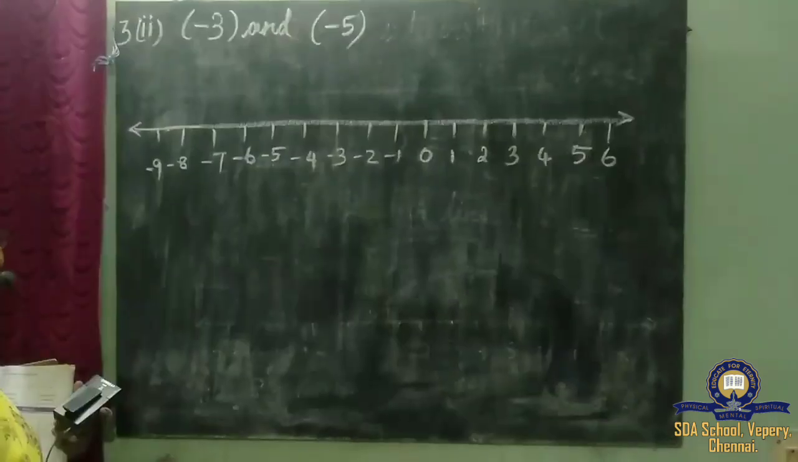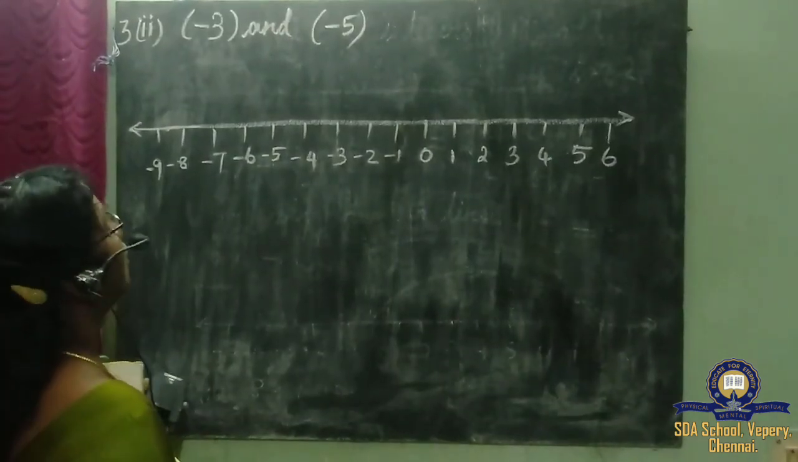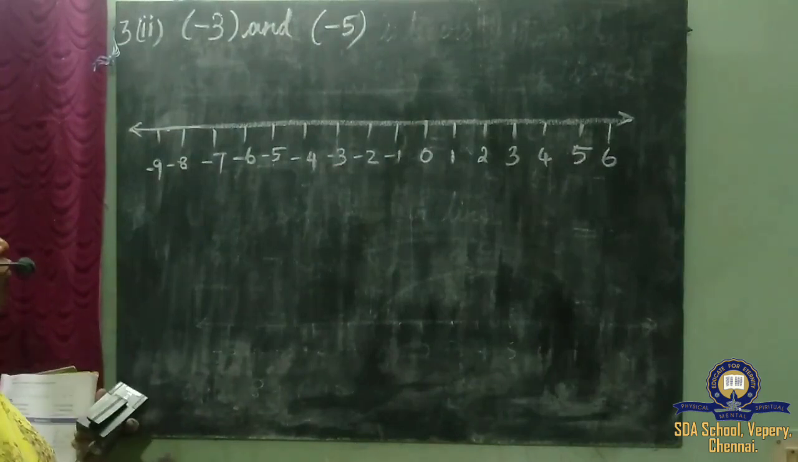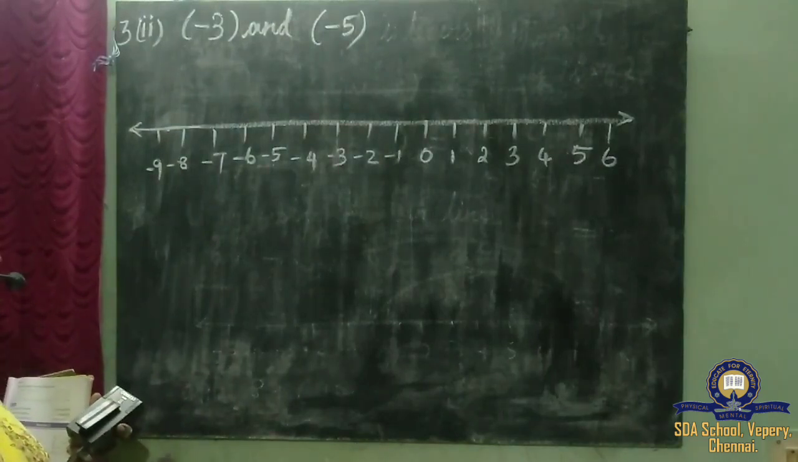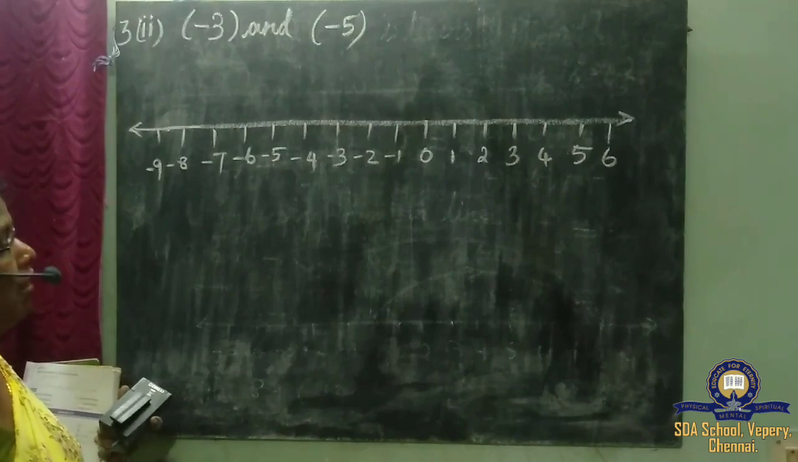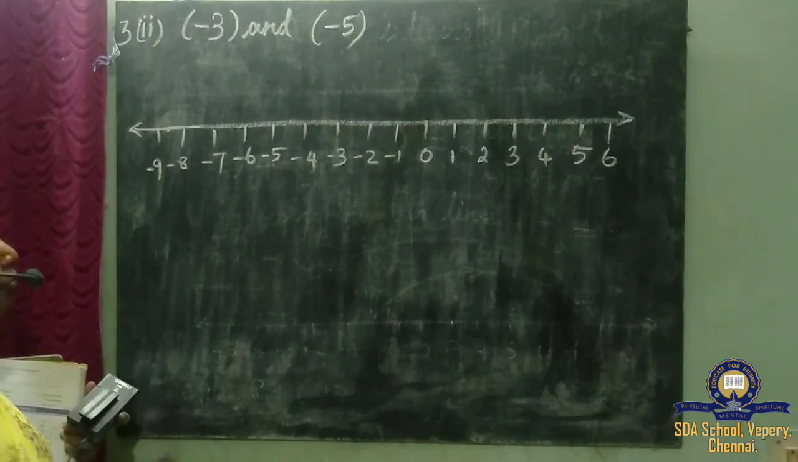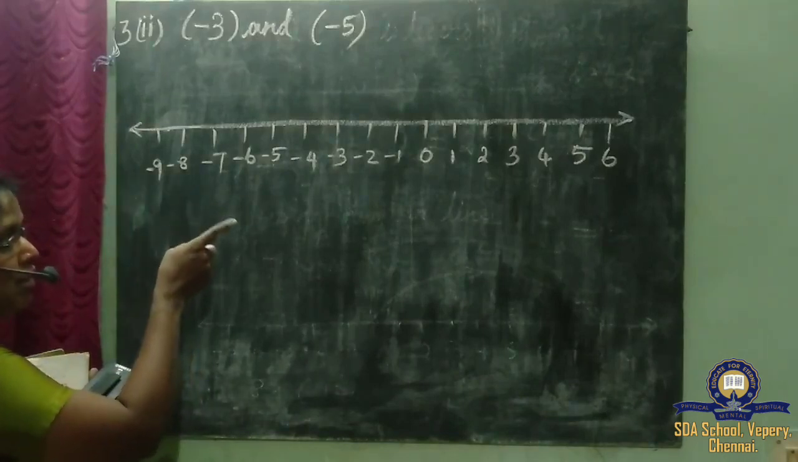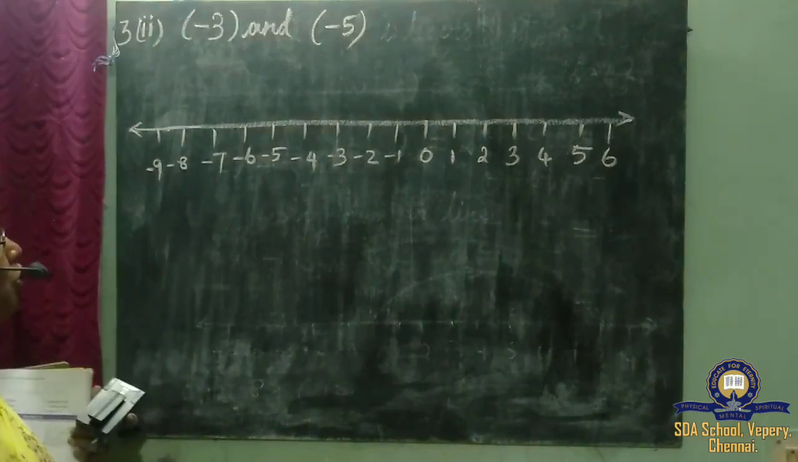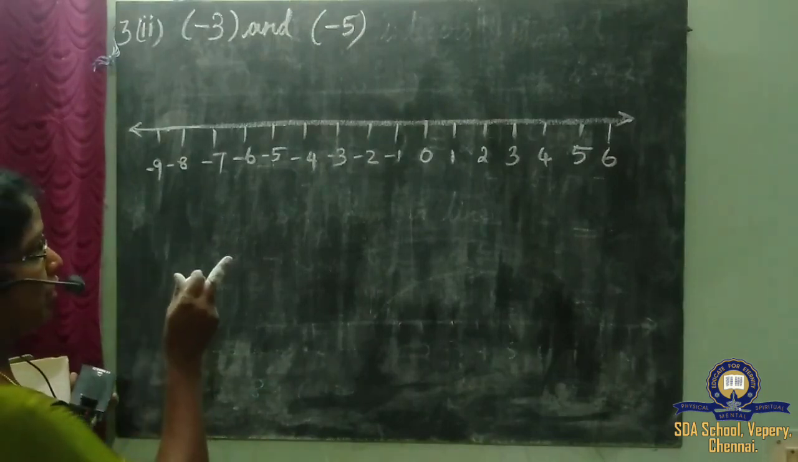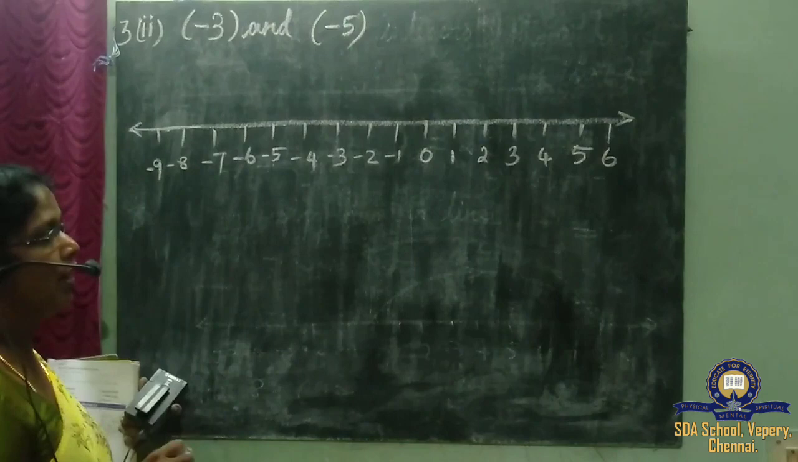One more sum. Same exercise 1.1, third topic, second one. Minus 3 added with minus 5. How to add two negative integers using number line. I am going to teach you now how to add two negative integers by using number line.